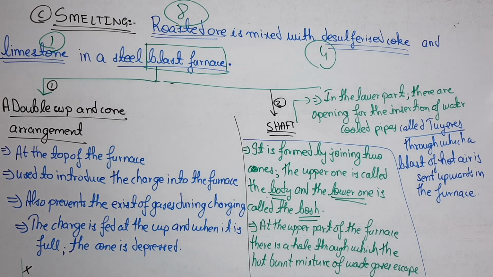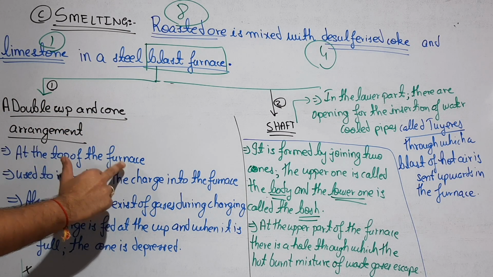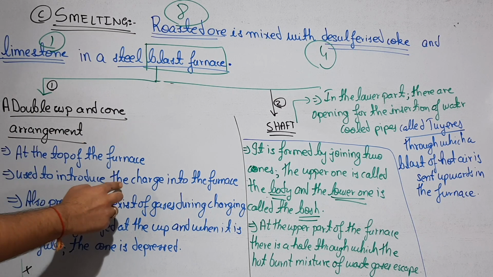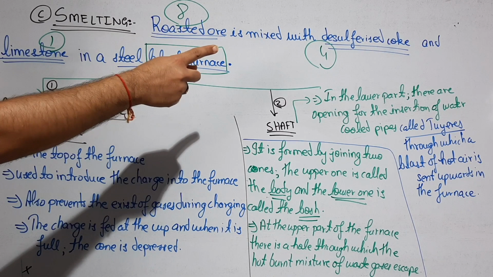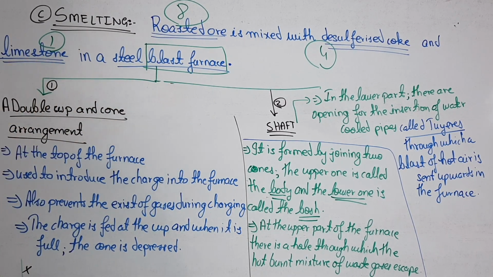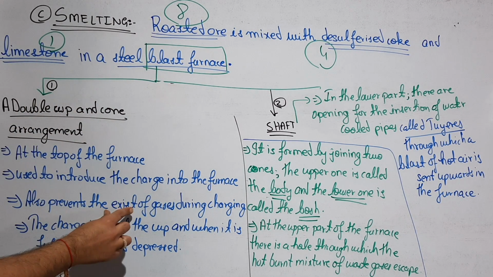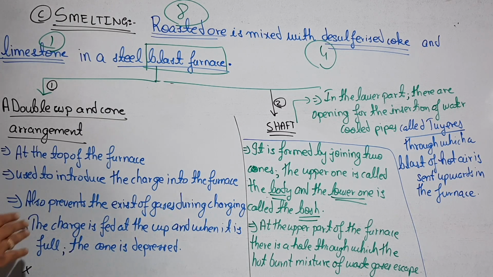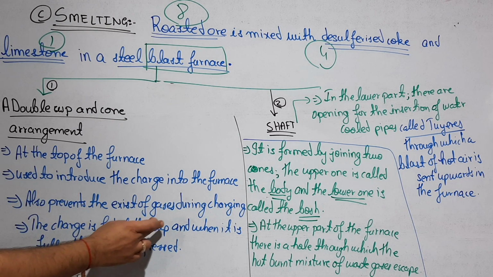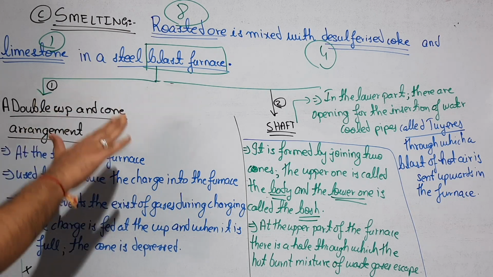The first one is the double cup and cone arrangement. I have shown you it is at the top. So it is at the top of the furnace. It is used to introduce the charge into the furnace. Charge means roasted ore, desulfurized coke and the limestone. It also prevents the exit of gases during the charging. The charge is fed at the cup, and when it is full, the cone is depressed.